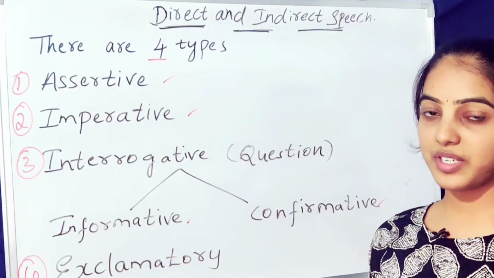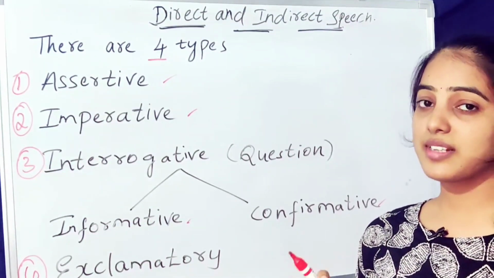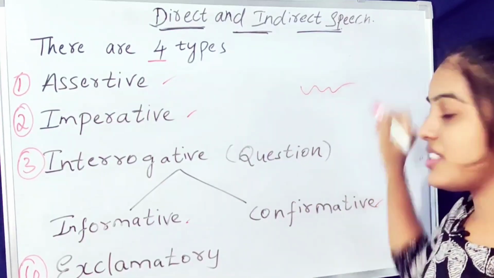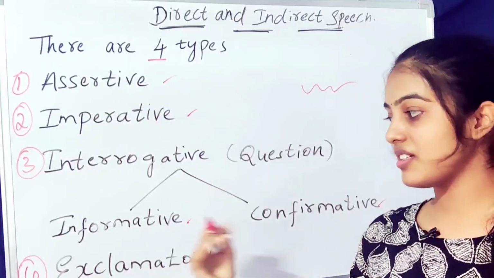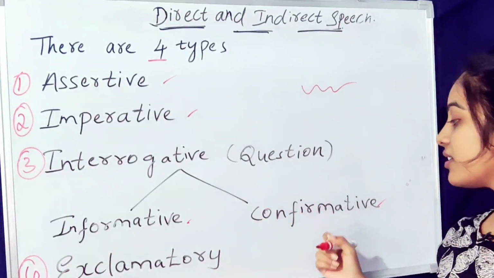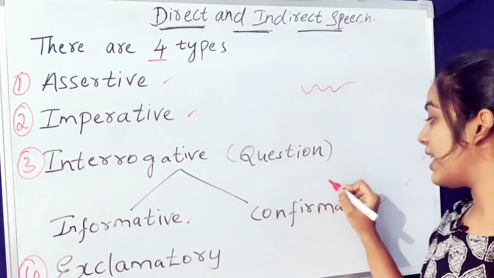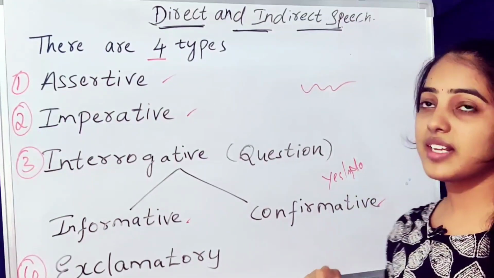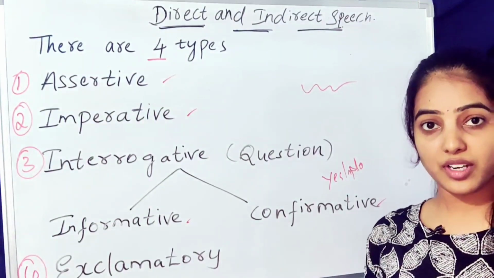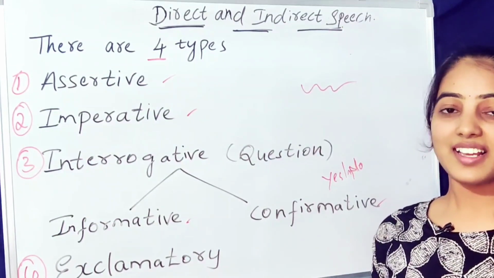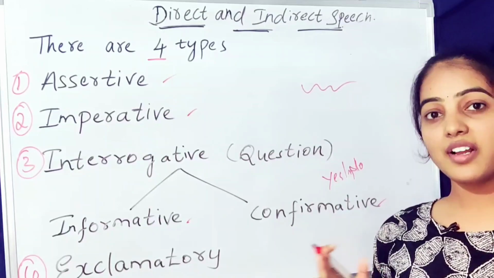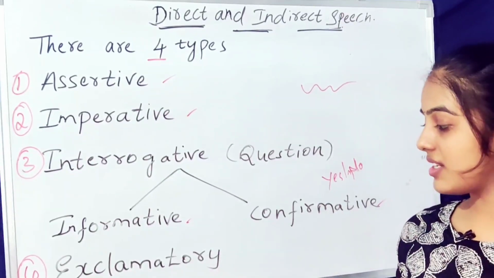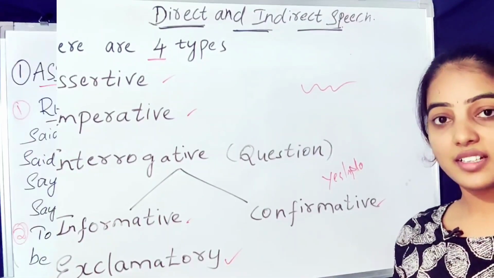What is informative type? In this type, the questions require an explanation. For example, what are you doing? I am teaching. Such type of questions comes under informative. And confirmative, we can simply call it yes or no type of questions. For example, do you like chocolates? I can simply answer it by saying yes or no. Such type of questions comes under confirmative type. And lastly, exclamatory type.